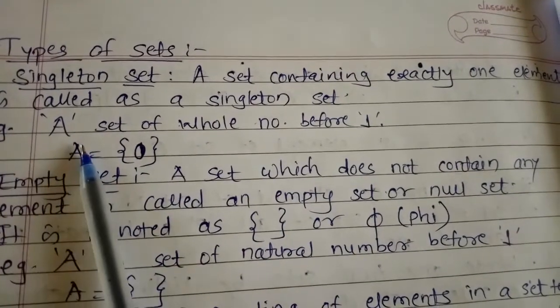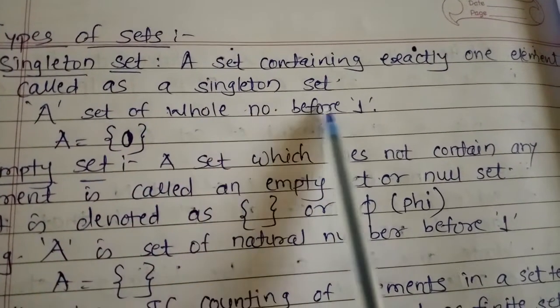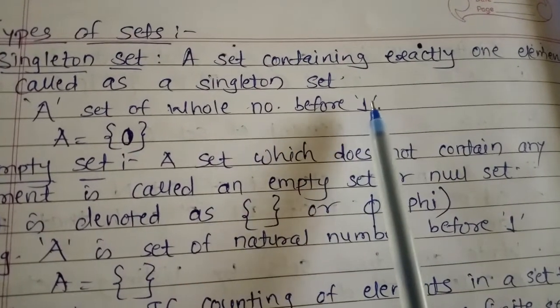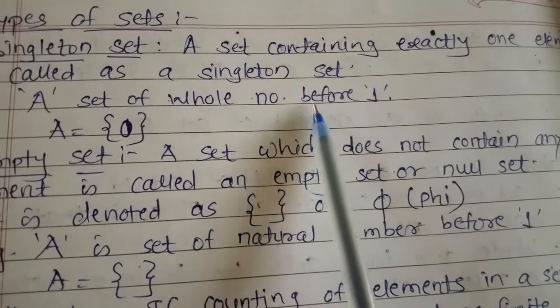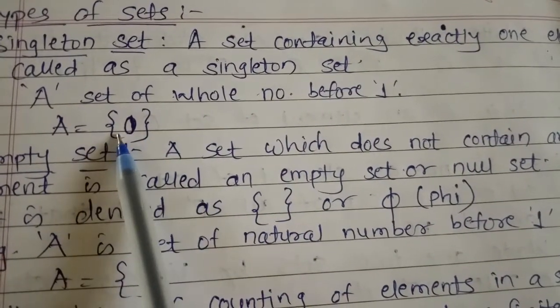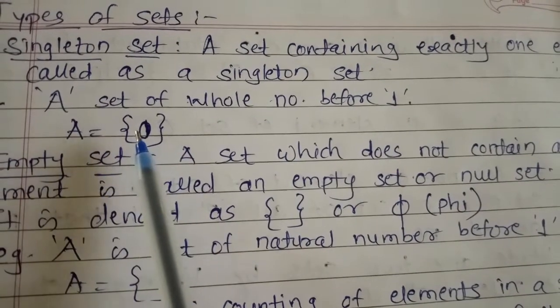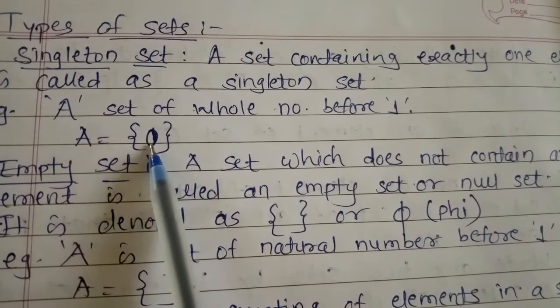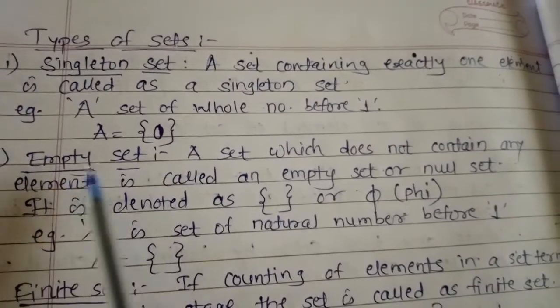So if we are given the set A, that is the set of whole numbers before 1. 1 नंबर से पहले जो एलिमेंट्स आते हैं होल नंबर में वो सिर्फ ज़ीरो है. So इस सेट में आएगा only zero, and since there is only one element, it is called a singleton set.